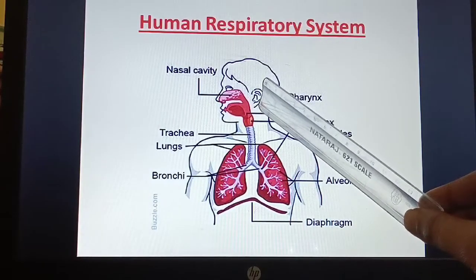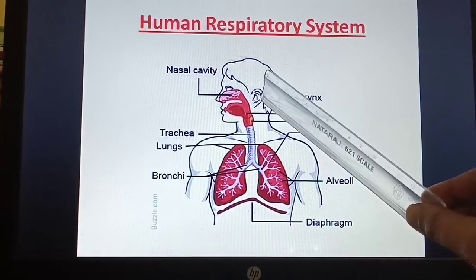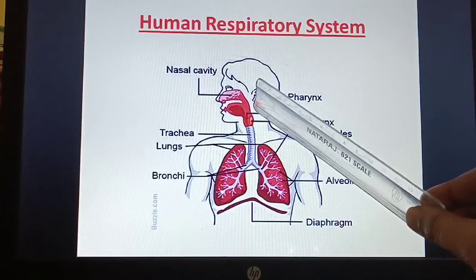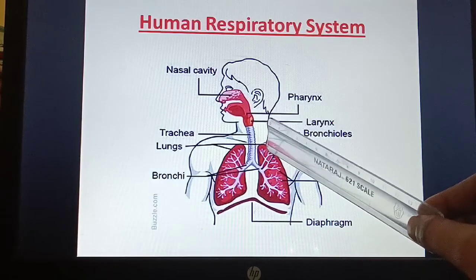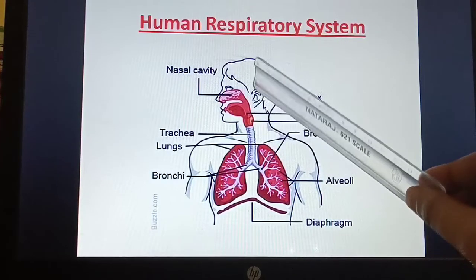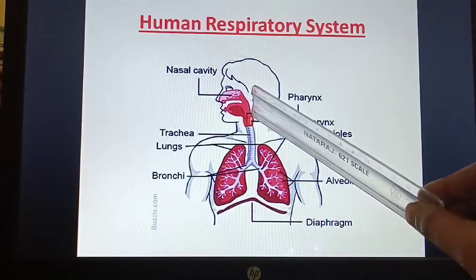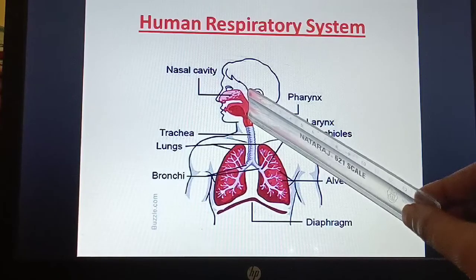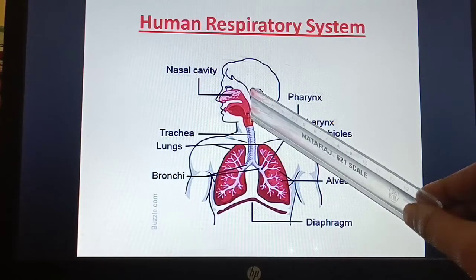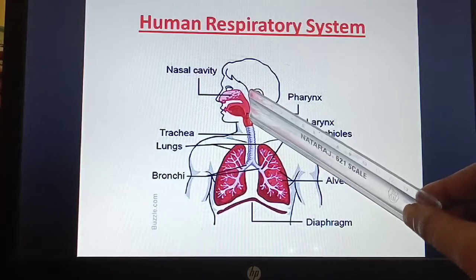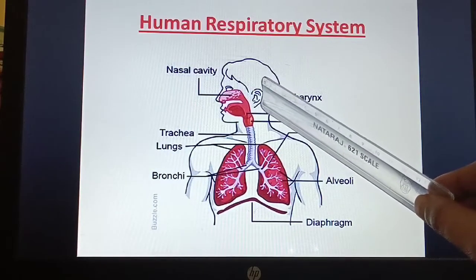The flap-like skin which is there at the top of the trachea will prevent the entry of food. Now what happens if food goes into the pipe? We choke, isn't it? So that flap-like structure is called epiglottis. Glottis is nothing but the opening of the larynx, and epi means above, so it is called epiglottis.